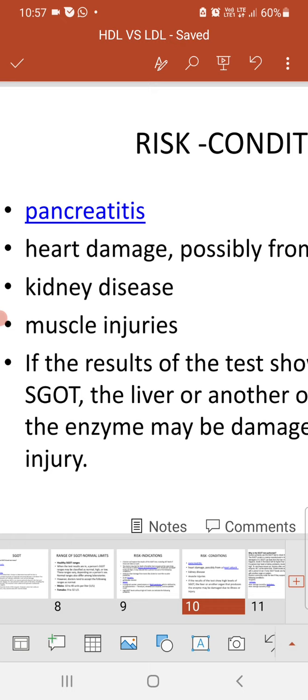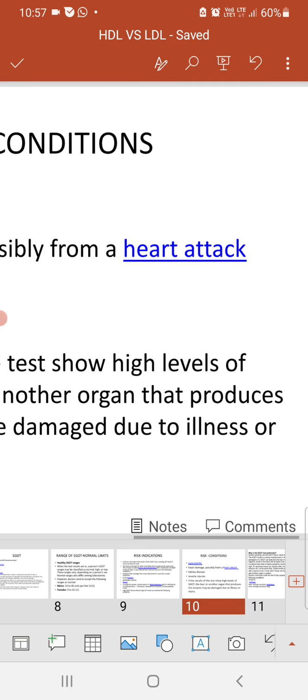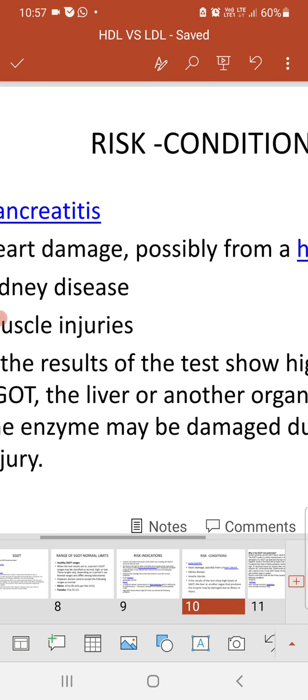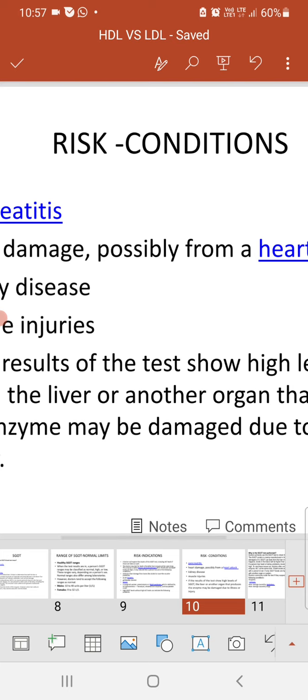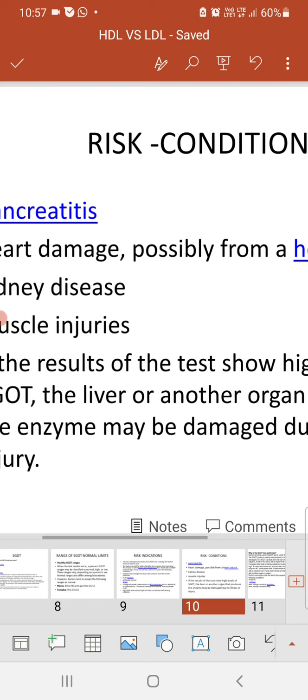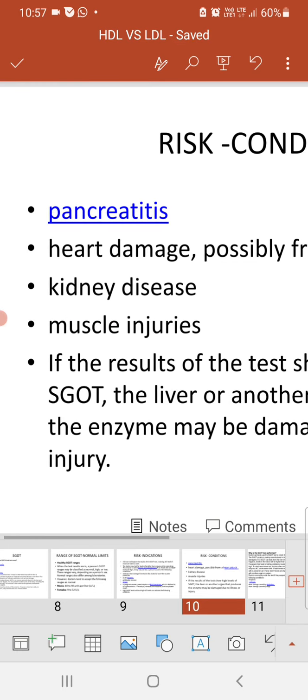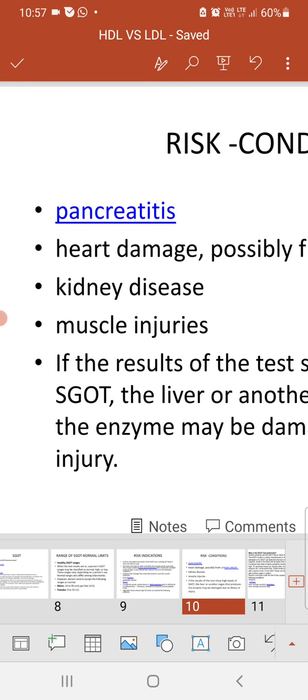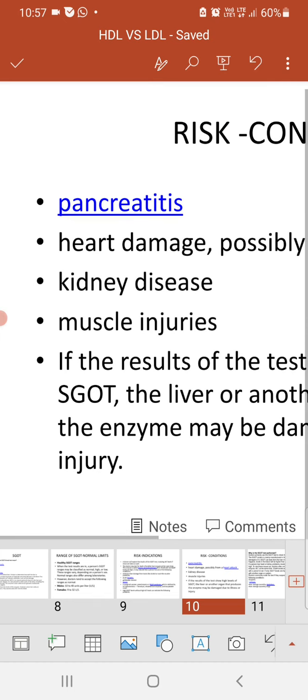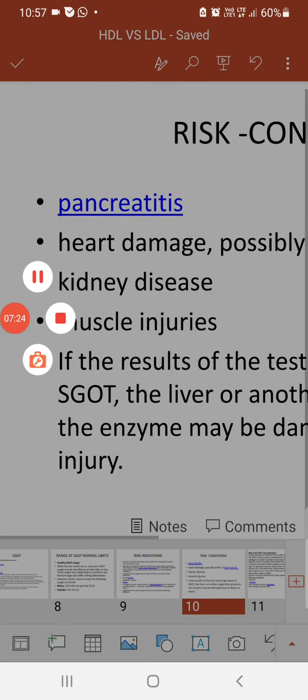If the result of the test shows high levels of SGOT, the liver or another organ that produces the enzyme may be damaged due to an illness or an injury. So these conditions are risky for the person having high levels of SGOT.